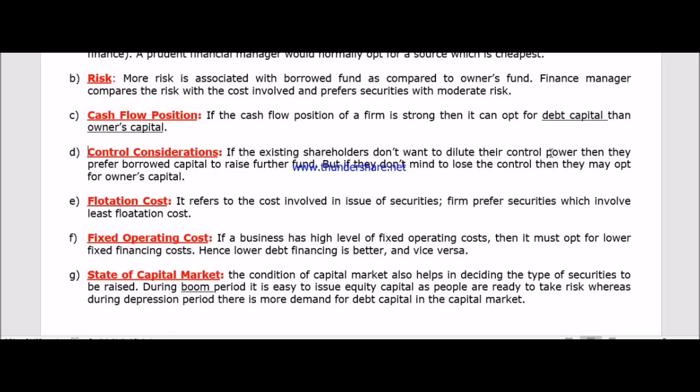So altogether, 200 shareholders. Earlier there were 100 shareholders, so one shareholder had a managing power of how much? 1 by 100. Right? Did you get it?